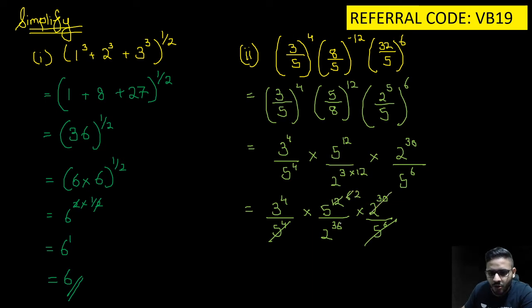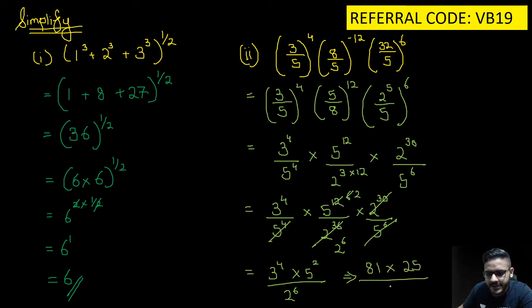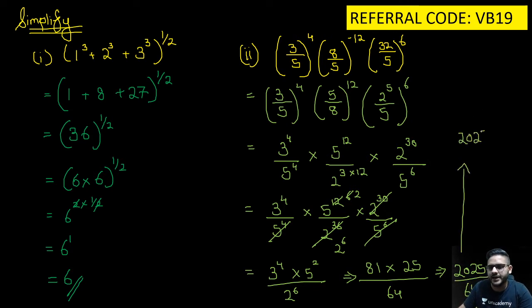Can I cut this whole and can I cut this and write 2 raised to the power 6 instead? So what will I get? 3 raised to the power 4 into 5 raised to the power 2, the whole upon 2 raised to the power 6. So what we will get? We will get 81 into 25, the whole upon 64. So the final answer which we'll get is 2025 by 64. The final answer is 2025 upon 64.